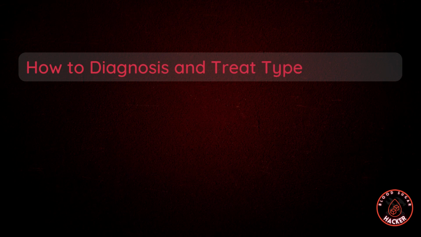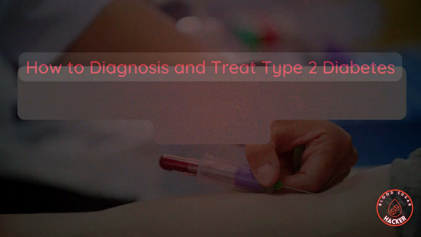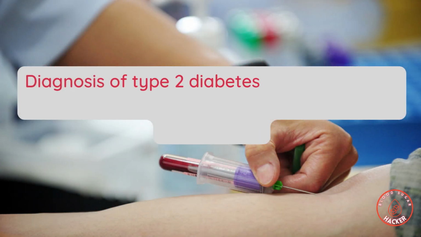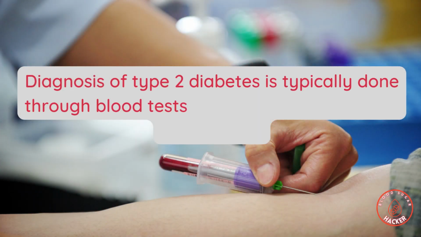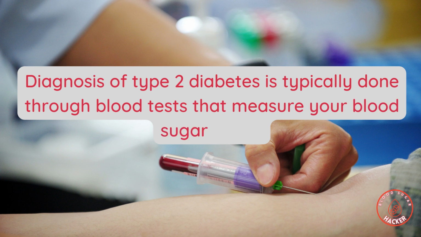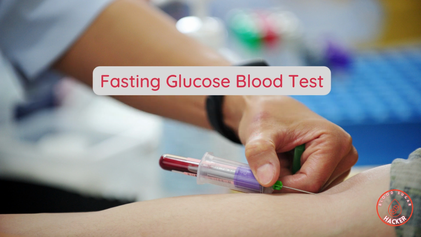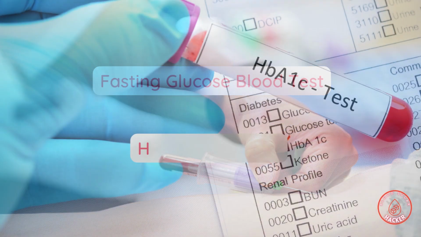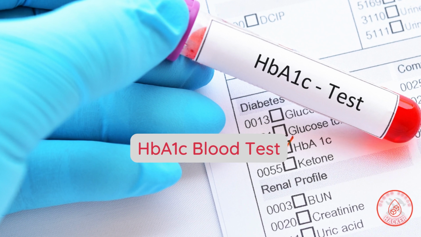Right, how to diagnose type 2 and how to treat type 2 diabetes. Well, diagnosis for type 2 is typically done with blood tests that measure your blood sugar levels. And that can be a fasting blood test, also an A1C blood test.